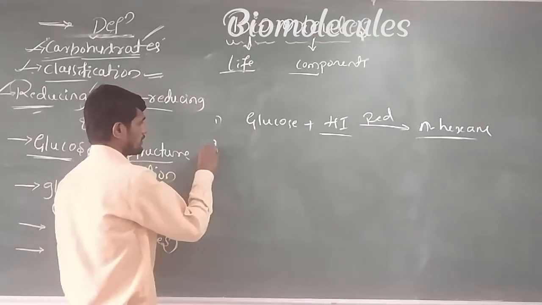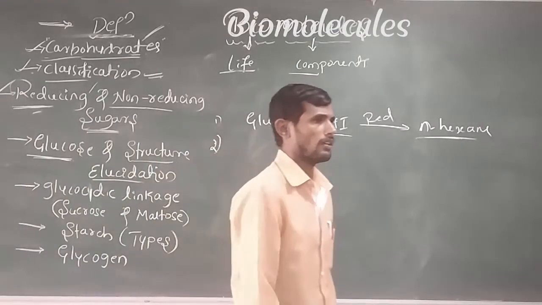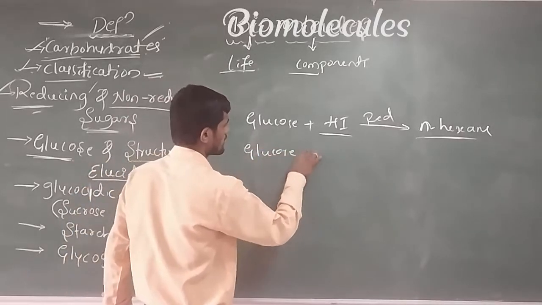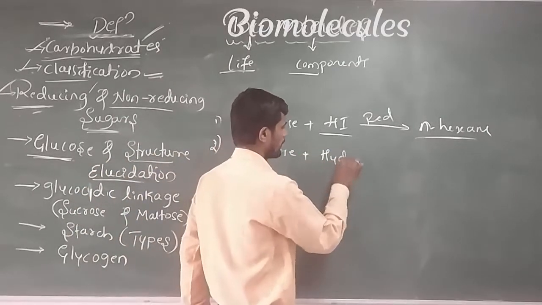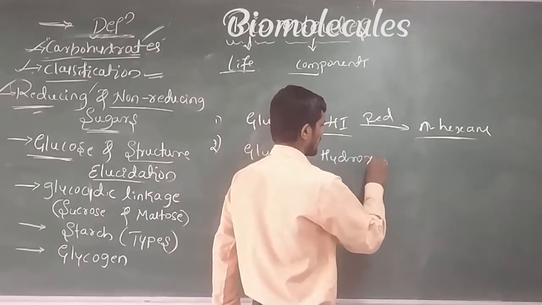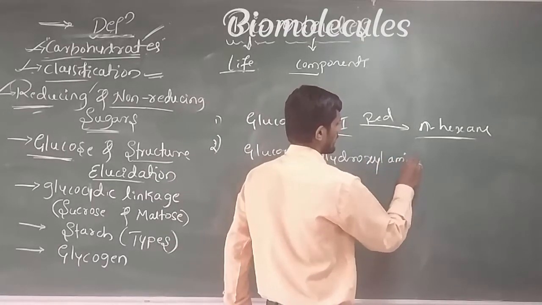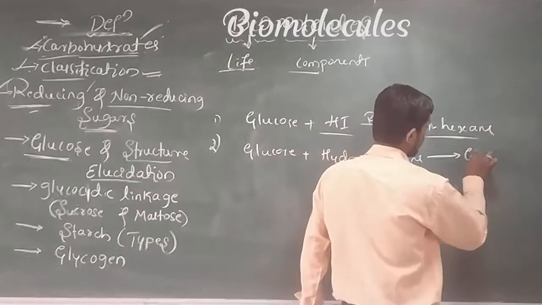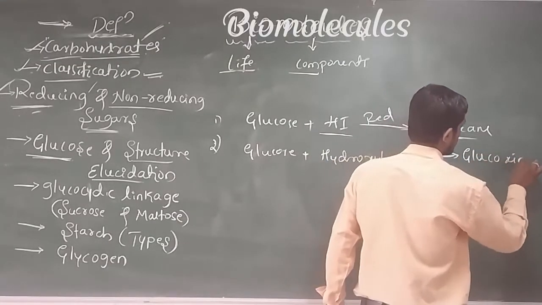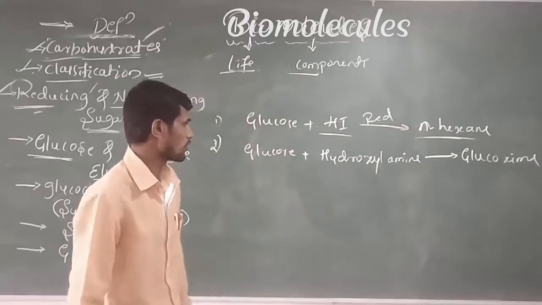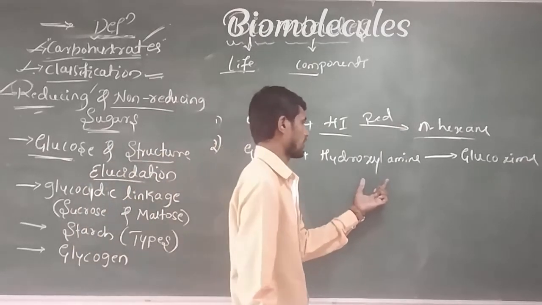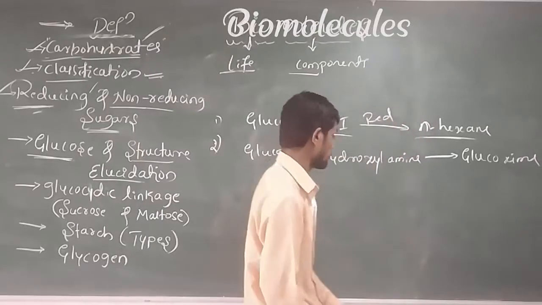Okay, next, another reaction. When glucose reacts with hydroxylamine, that is NH2OH, glucoxime is formed.